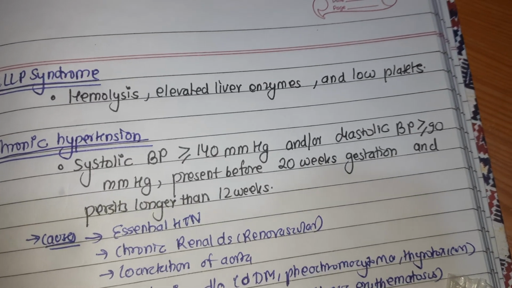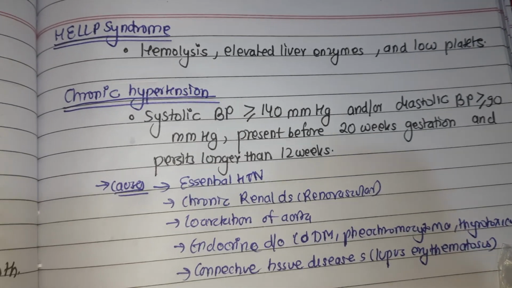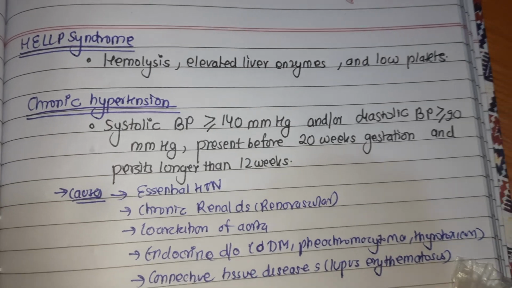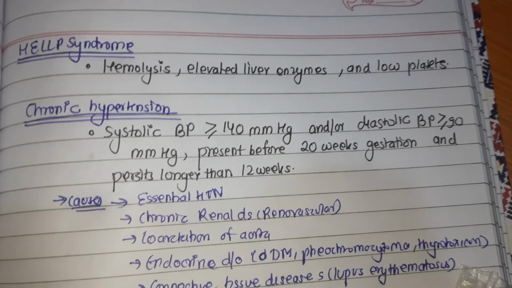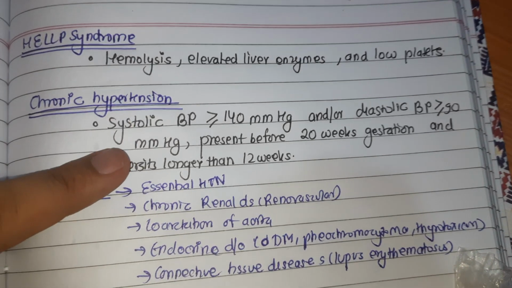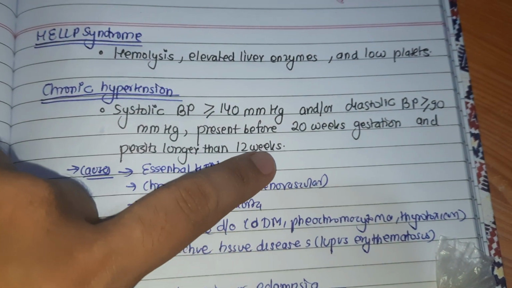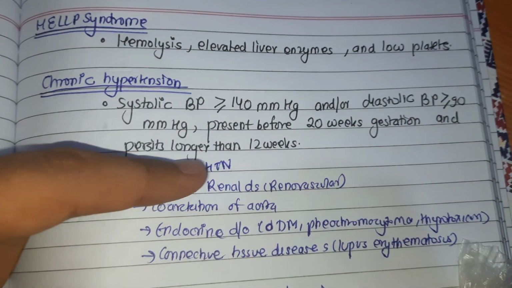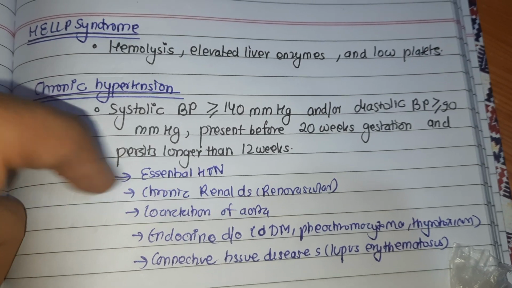In gestational hypertension, pre-eclampsia and eclampsia, the criterion was that the increase in blood pressure was after 20 weeks of gestation. But in chronic hypertension, the increase in blood pressure is before 20 weeks of gestation and it persists longer than 12 weeks. In gestational hypertension, it doesn't persist beyond 12 weeks, it is less than 12 weeks.